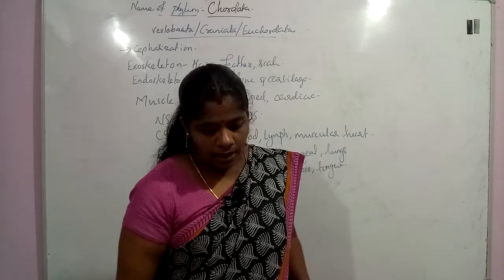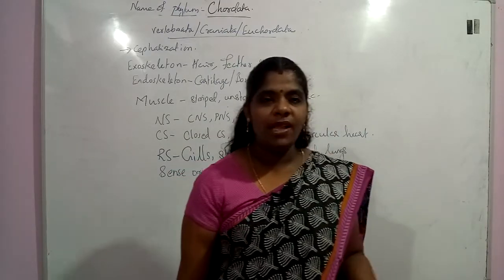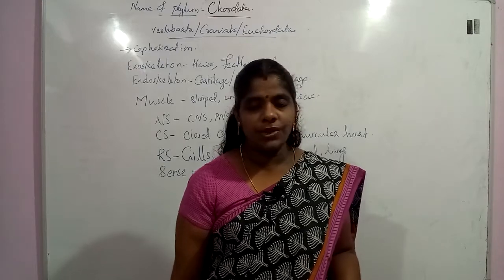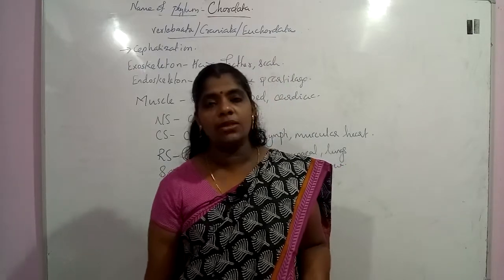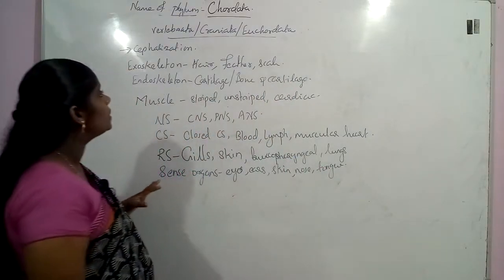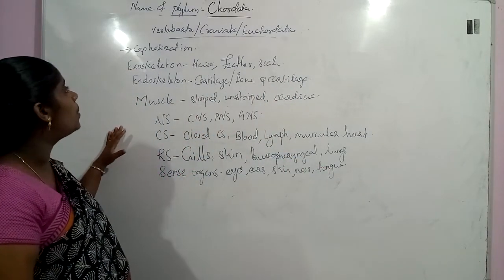Okay. So these will be having the paired limbs or fins for their locomotion. Once again, we will see the major characteristic features of vertebrata or craniata or Euchordata.